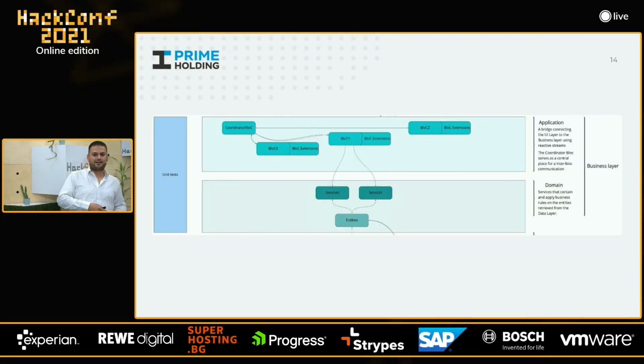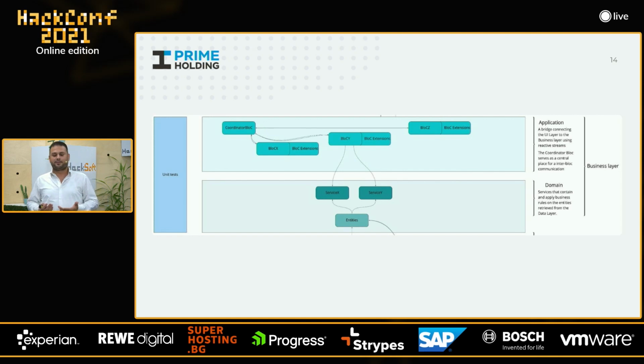Within the business layer, we have the application sublayer and the domain layer. The application layer is the bridge connecting the UI layer to the business layer using reactive streams. Basically, this sublayer of the business layer will be managed by your state management solution. Then we have the domain, which are services that contain and apply business rules on the entities retrieved from the data layer. Basically, this will allow you to implement DDD, domain-driven design.